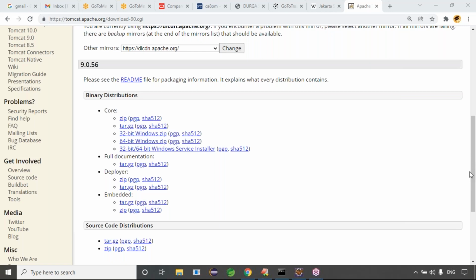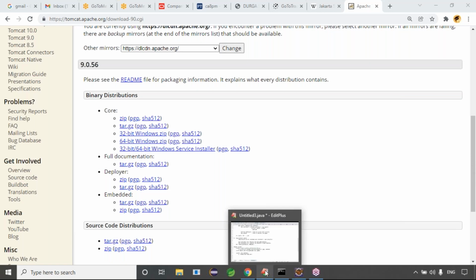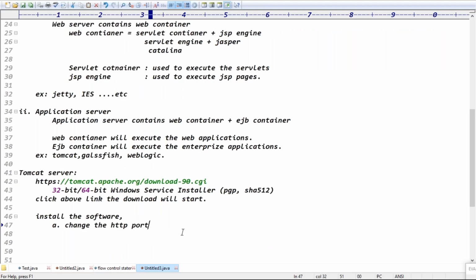Server port number. Don't install the server ports yet, I will tell you the installation process. Guys, for the server port number, don't just click next by default. The HTTP port is there, the shutdown port is there, but out of those, change the HTTP port number to any 4-digit number like 9999. By default, it takes 8080. Please change that port number to 9999. That is one thing we need to check.